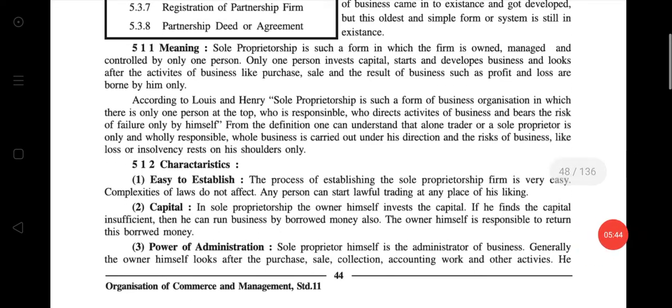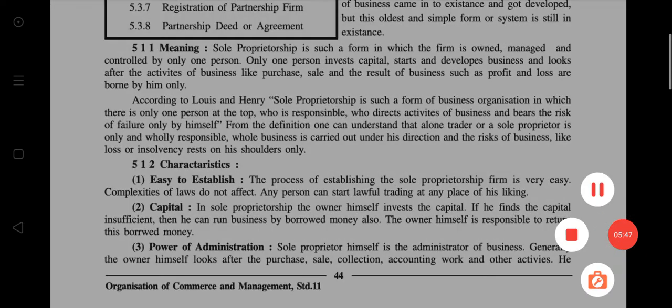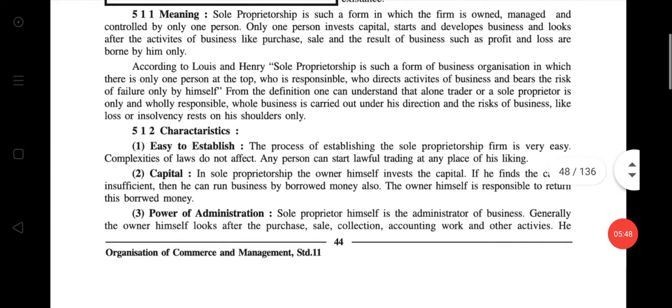Meaning. Please underline as the definition or meaning. Sole proprietorship is such a form in which the firm is owned, managed, and controlled by only one person. Just underline own, manage, and control. Students, you know how to form the sentence.